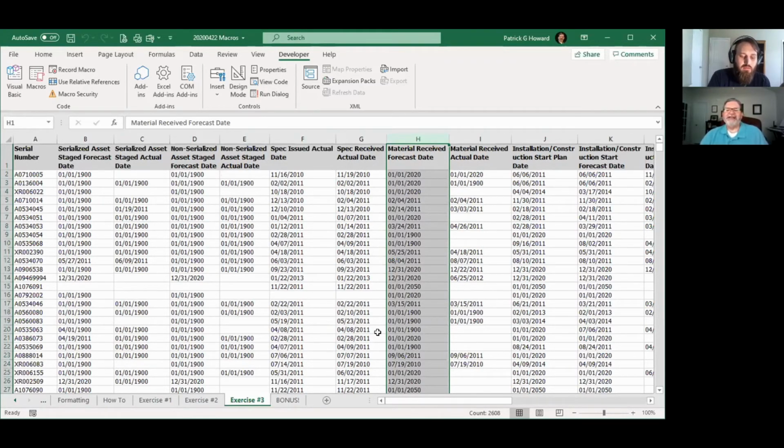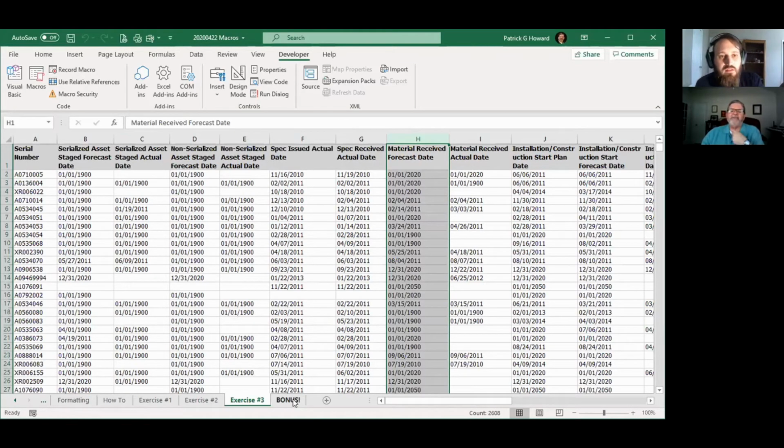But you did mention saving it in the workbook. So will this macro only work on this workbook that you have currently, or can I use it on another workbook? Well, you could. I would need to set it up a little differently, but for today's exercise, I just wanted to show one that would be just for this particular workbook, and we can get into that. We'll do some more advanced macros in the future and show how that might work.